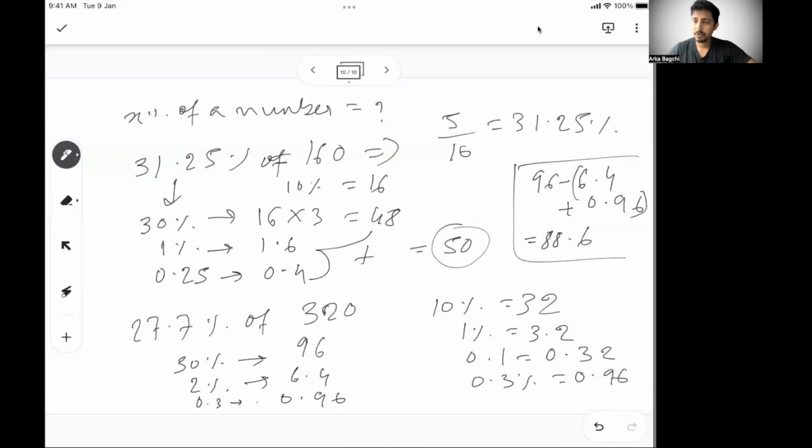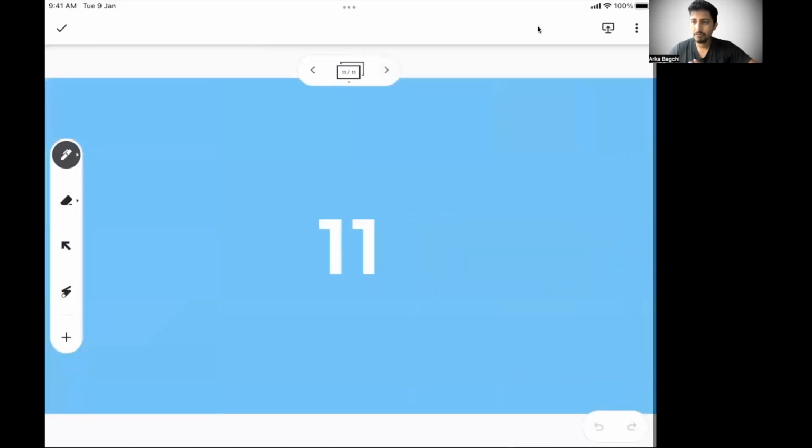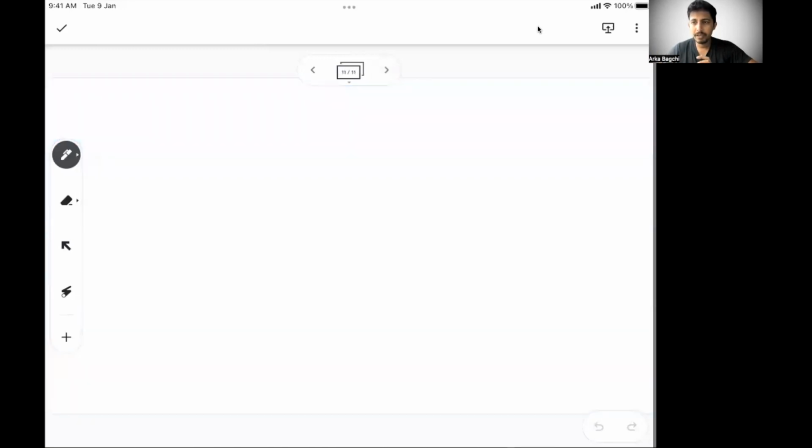And this is a very important skill to have. I'm not overloading you with speed maths, but just giving you what is necessary. Now the last part is fraction comparison.